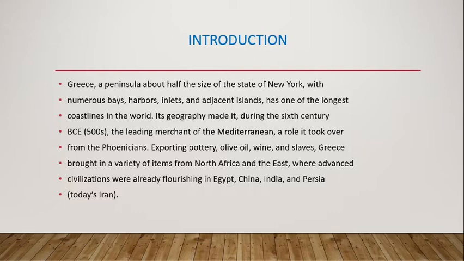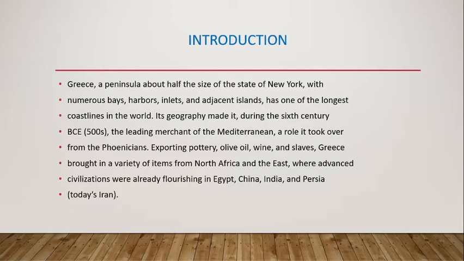It is about half the size of the state of New York. The state called New York in America, about half of that. It means you can say that it is bigger than the Konkan, or it is like our Konkan region from Palghar to Sindhudurga maybe. With numerous bays and harbors, inlets and adjacent islands, it has one of the longest coastlines in the world.